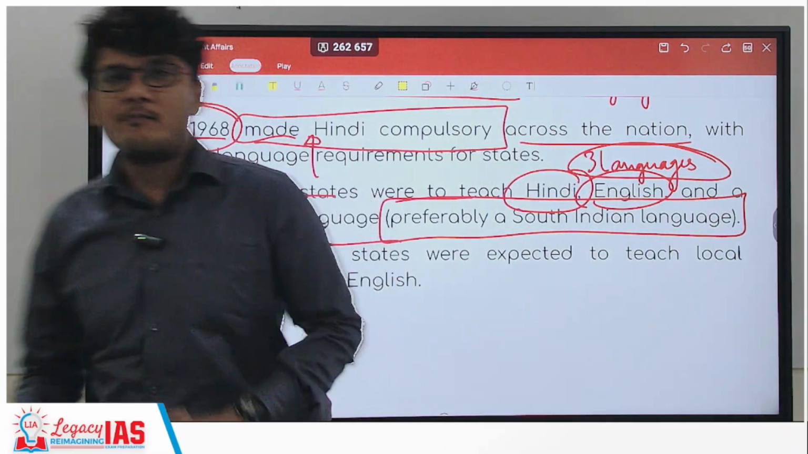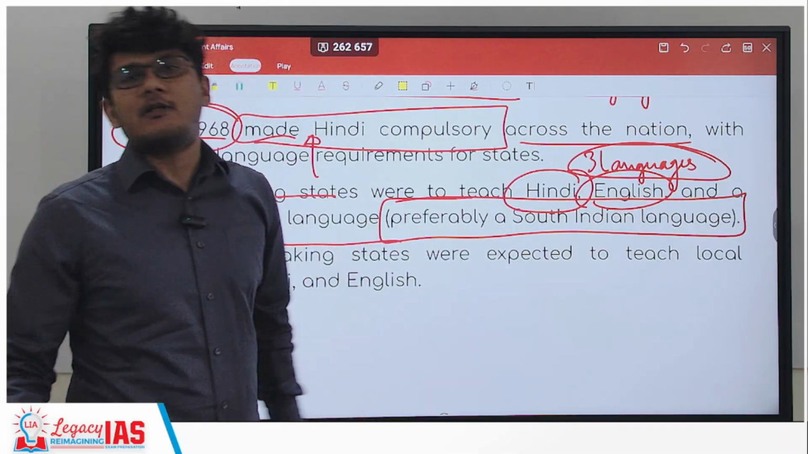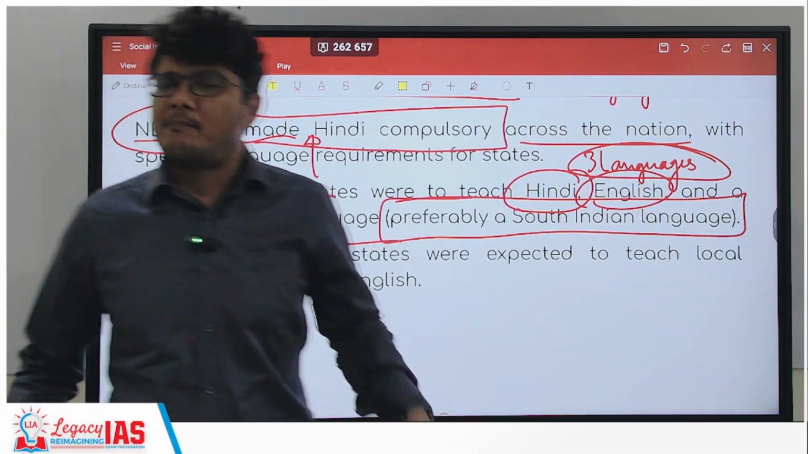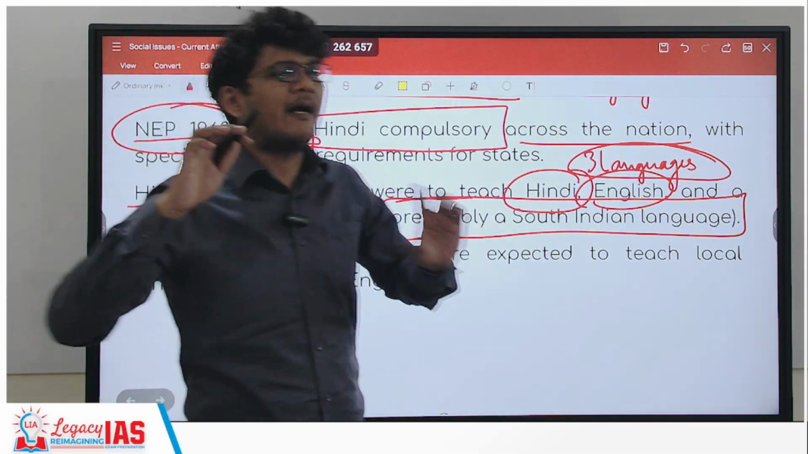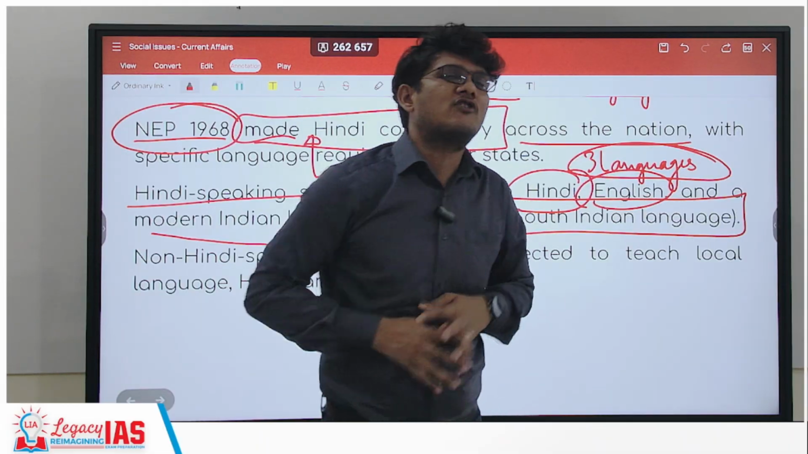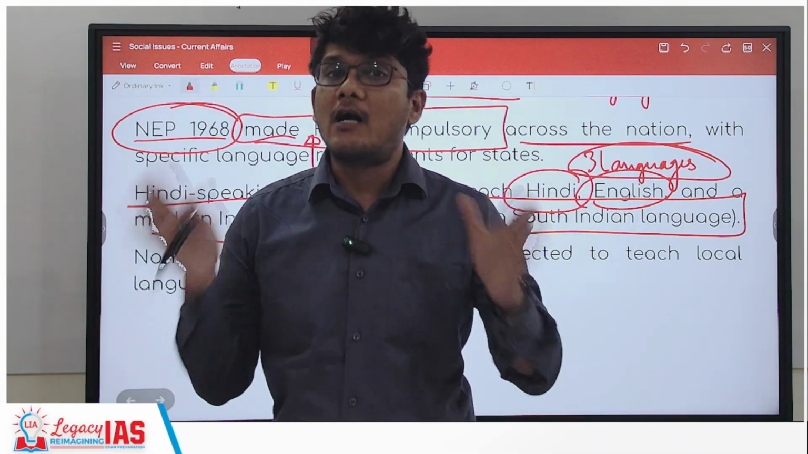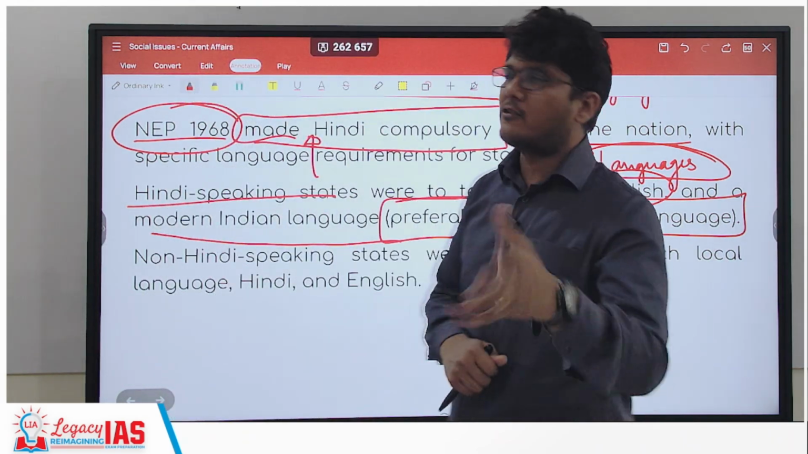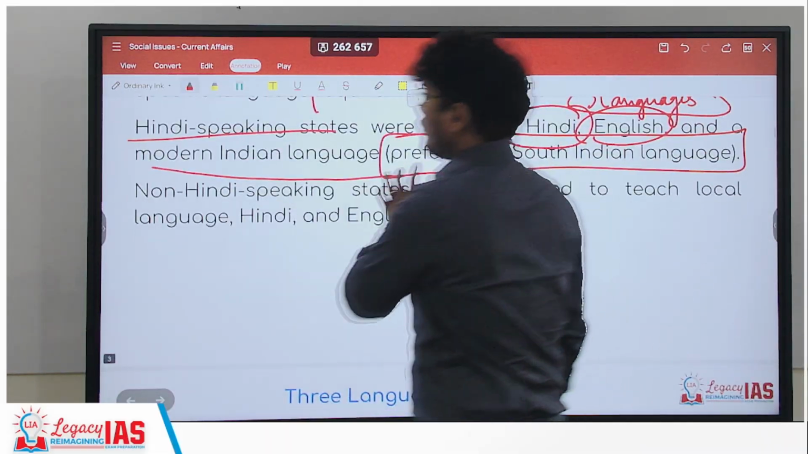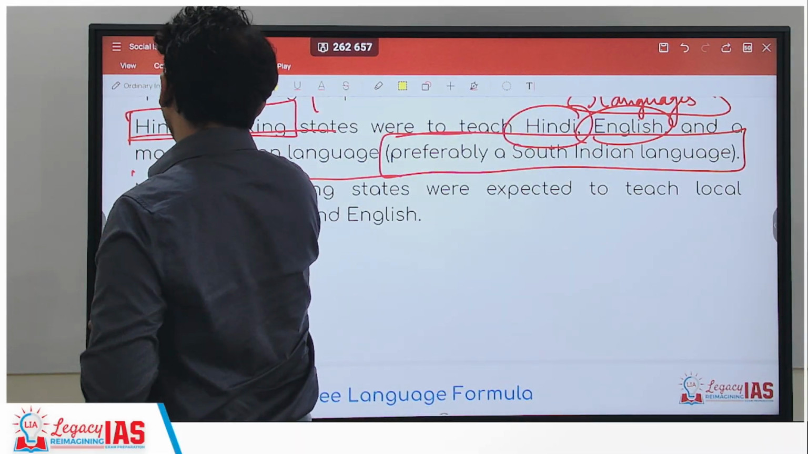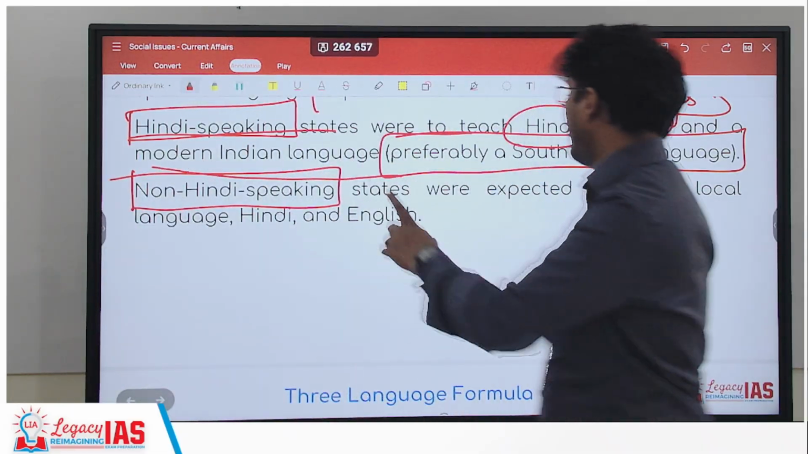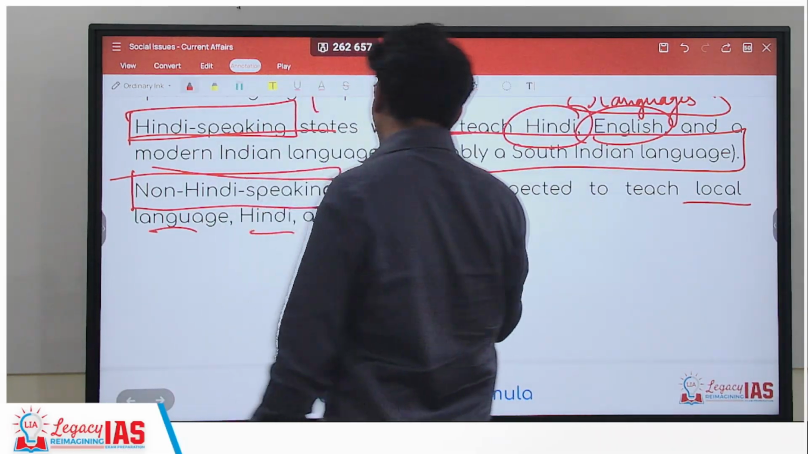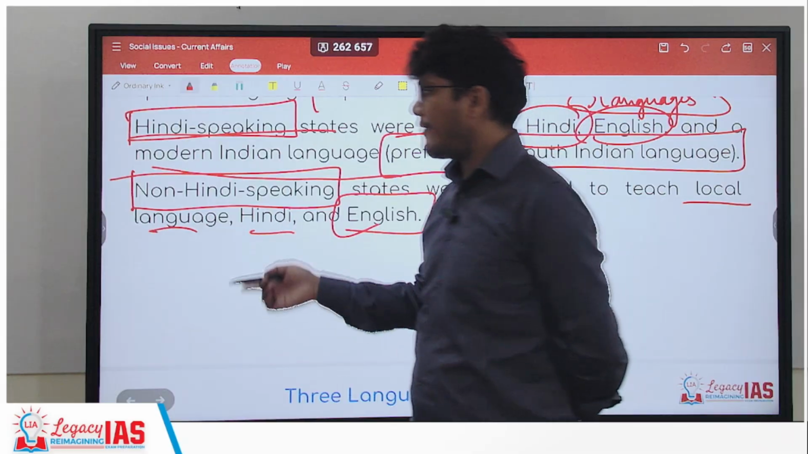So how can the question be made over here? Necessarily a South Indian language? That can be a question, but it's not necessarily, it's preferably. Preferably means it is up to you what you teach, but it would be preferred if you teach a South Indian language. So there is not a compulsion to teach a South Indian language over here. Remember that, it is just a preference. Then what about the non-Hindi speaking states? They were expected to teach the local language, Hindi and English, right? Local language, Hindi and English.